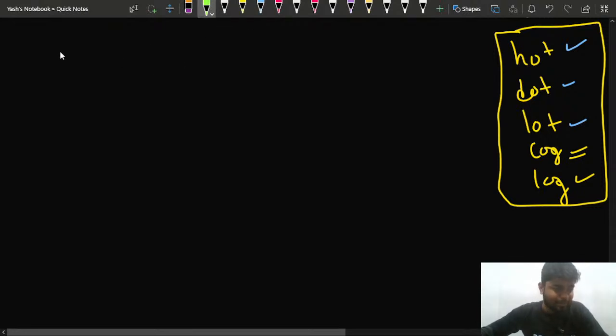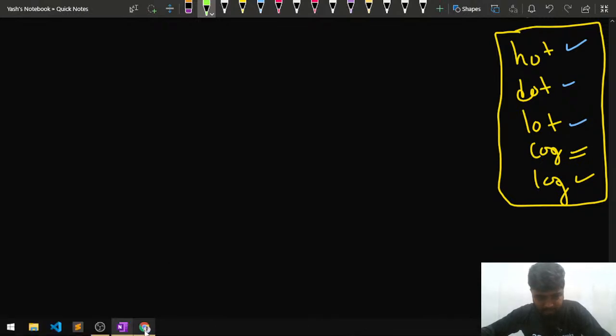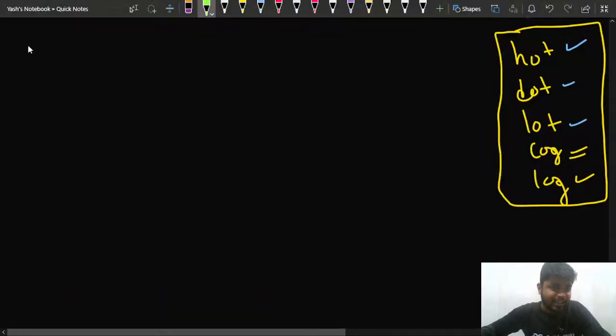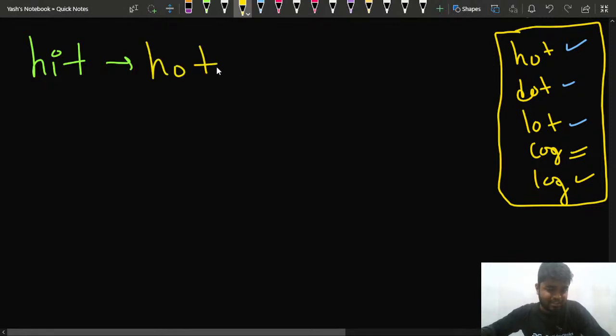What I can do is, the starting word is hit. If I have the starting word as hit, one more step that I can take is, I can change it to, let's say, hot. So this is one of the changes. I'll be checking which of the words I have used. So I've used hot here. So I'll say, okay, I've used hot.